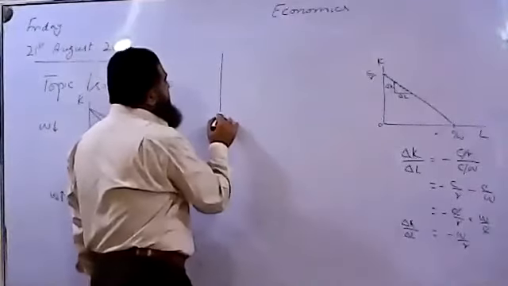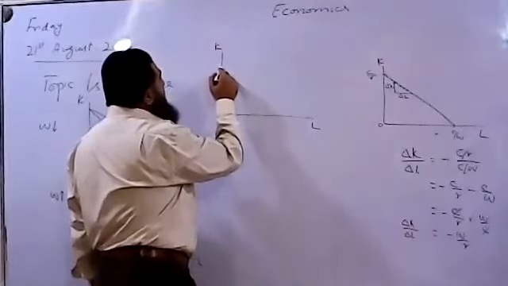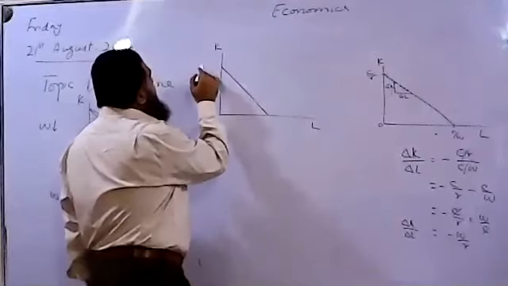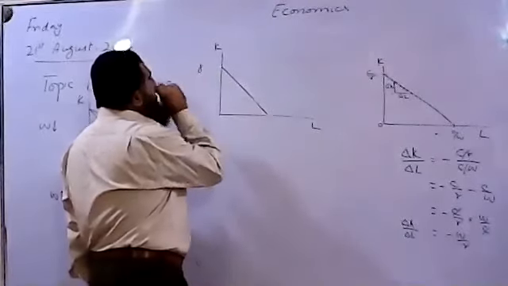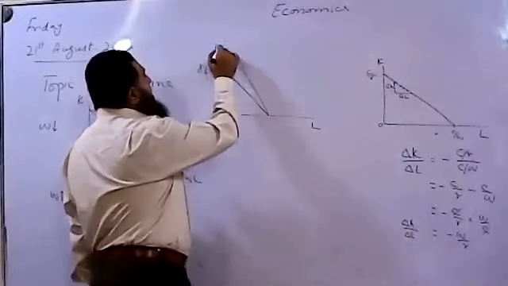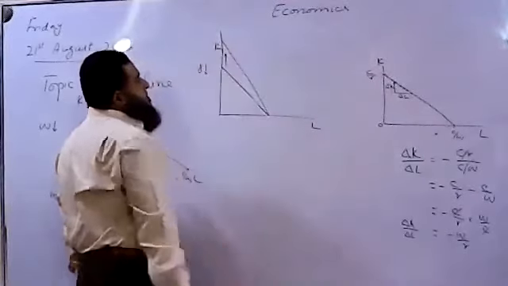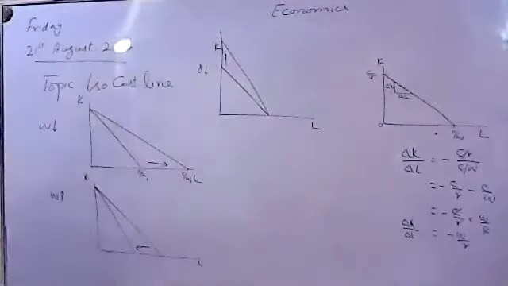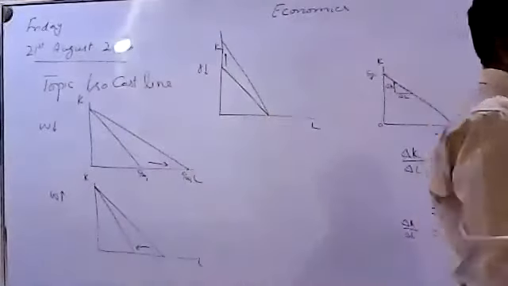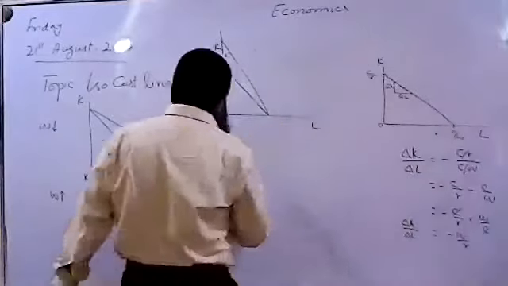See over here. This is labor, this is capital. Now if the rate of interest on capital borrowed is falling, then the isocost line will have a pivotal rightward shift from the vertical side when the interest rate falls. More capital can be borrowed in order to employ and produce more output. All right. And when the interest rate decreases,